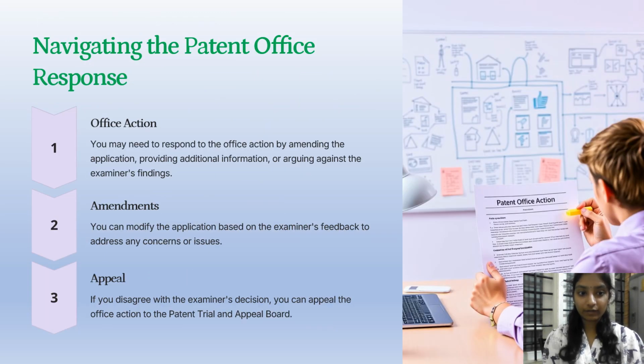Navigating the patent office response. Office action. You may need to respond to the office action by amending the application. Amendments. You can modify the application based on the examiner's feedback to address any concerns or issues. Appeal. If you disagree with the examiner's decision, you can appeal the office action to the Patent Trial and Appeal Board.